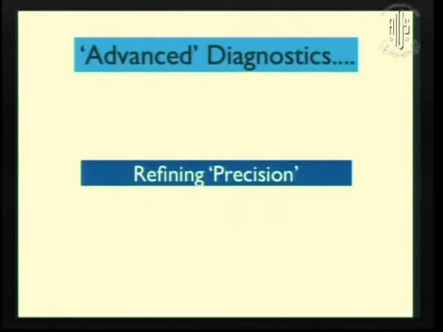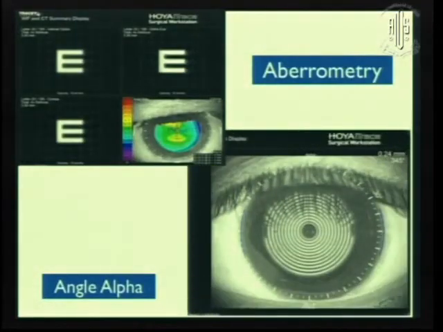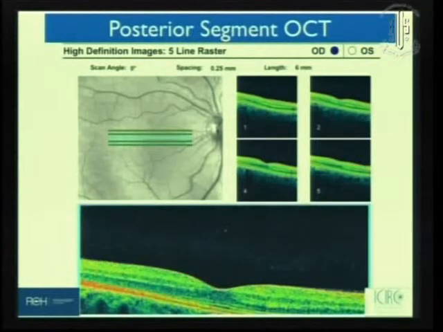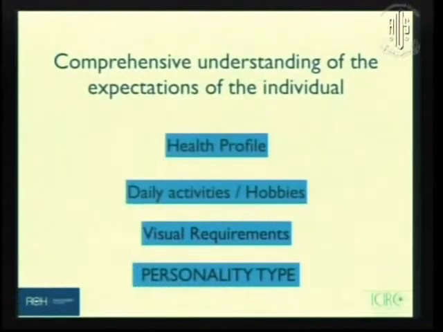And of course, advanced diagnostics will be taken up later on, the role of aberrometry, which gives us different aberrations and so much information, that Dr. Samresh will be talking on. Posterior segment OCT. In so many cases of multifocal IOLs or patients unhappy after surgery, we used to detect ERMs, which are not preoperatively detectable with the presence of a cataract. OCT can be a simple diagnostic test. So in certain situations, I'm not saying that you use them in all, but there are cases where you need to go for these advanced diagnostics.